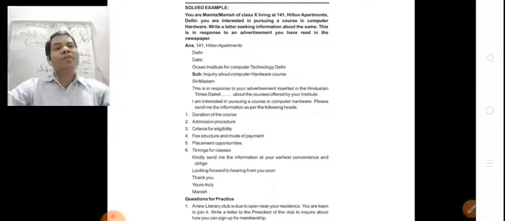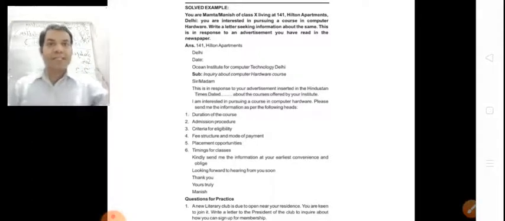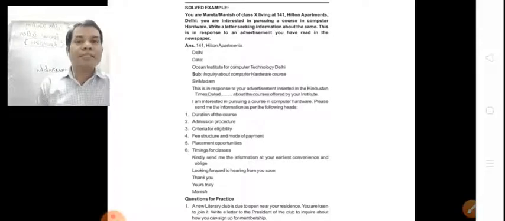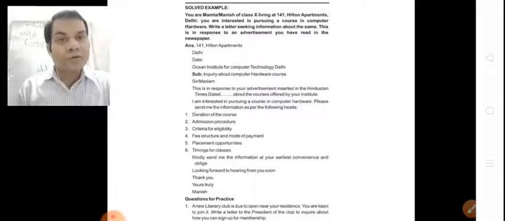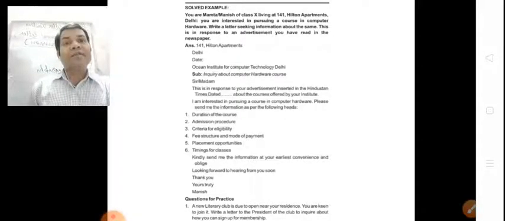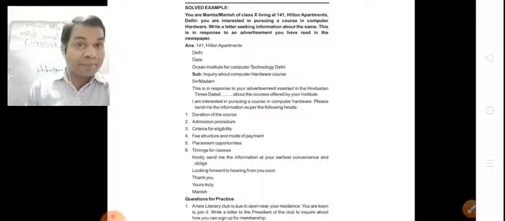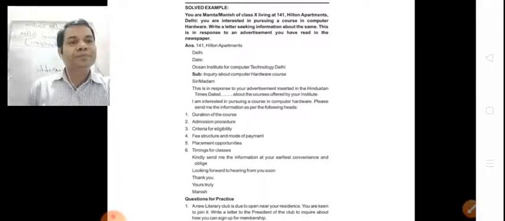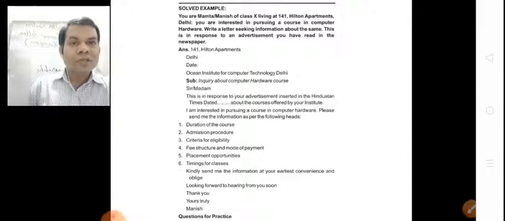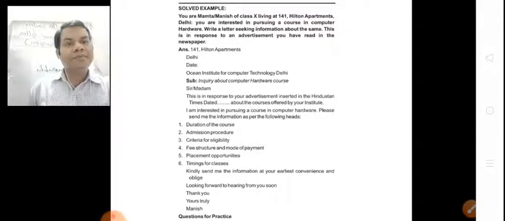So try to write the whole letter on a page. While writing a letter, you must start with a new page and try to finish the letter on the same page. It is not mandatory, but it would look attractive if you write your letter on a separate page. Next example here.